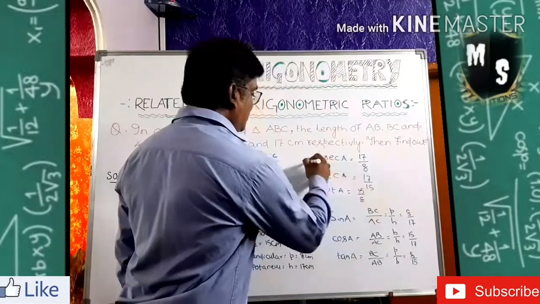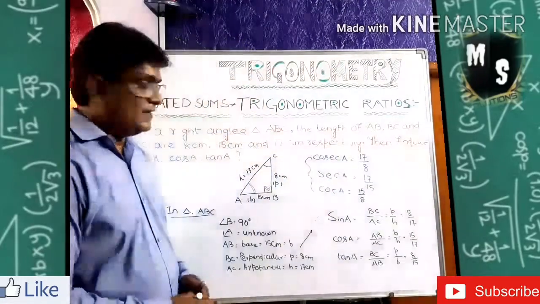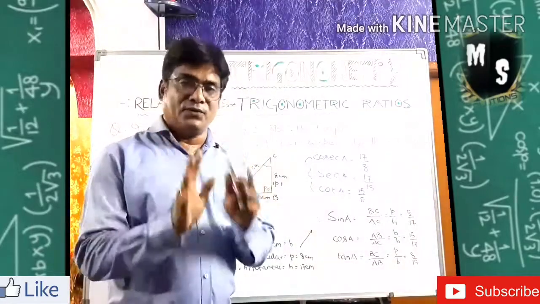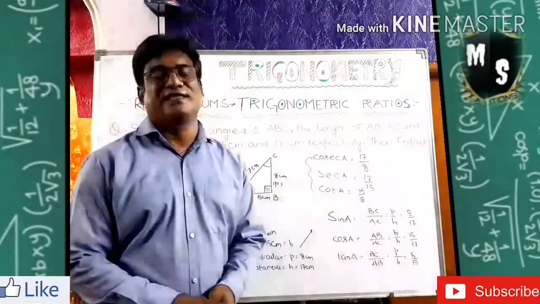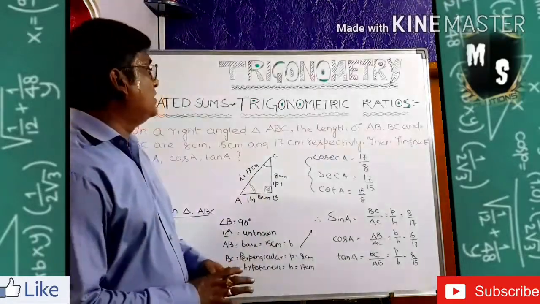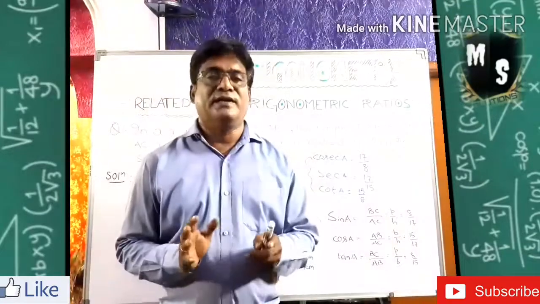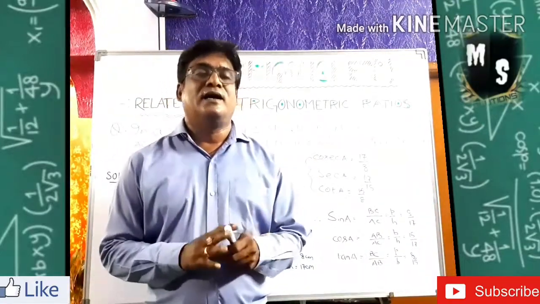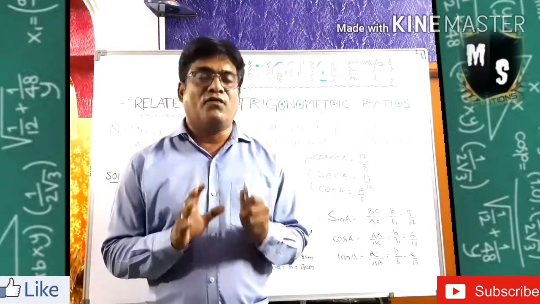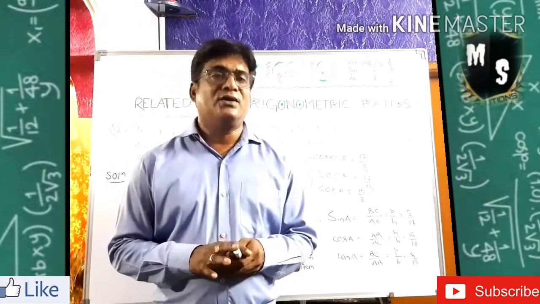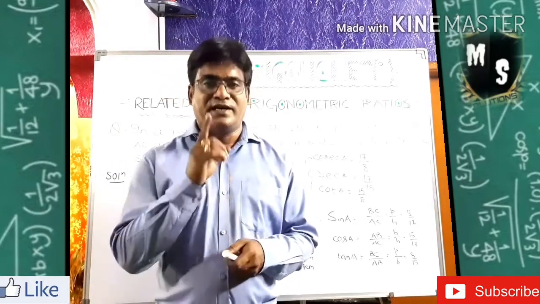See now, another three trigonometric ratios also I did, though it was not asked. Still, if you know these three basic trigonometric ratios, you can calculate these three also. All six trigonometric ratios you can calculate. So I hope you understood this part of trigonometry nicely. Please try to remember the formulas involved in it and practice. Go through your running notes nicely, by which it will be easier for you to calculate the sums. Thank you very much. Take care of yourselves.